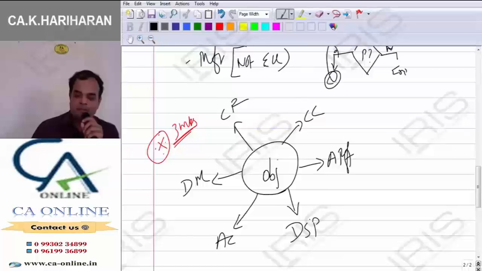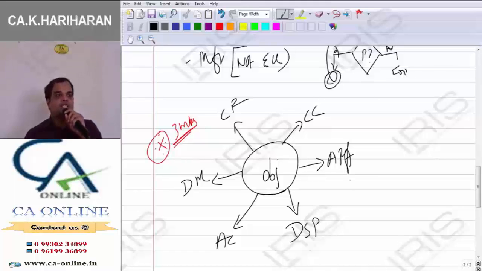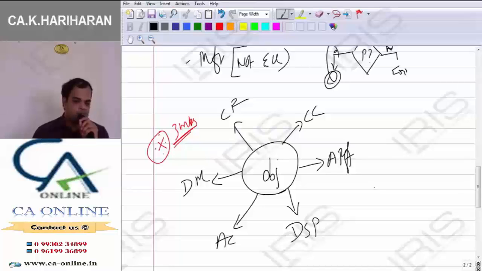I'll repeat once again. First object, ascertainment of cost. Second one, determination of selling price. Third object, ascertainment of profit on each activity. Cost control, cost reduction and decision making purpose. These are all the objects behind costing.